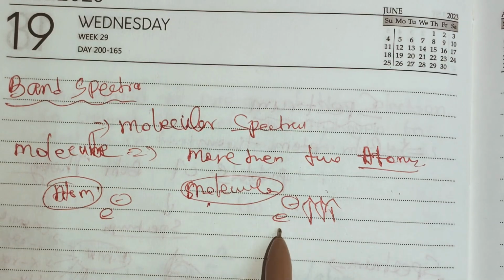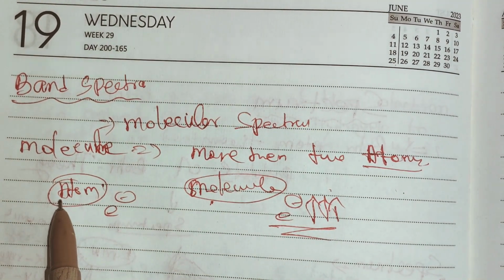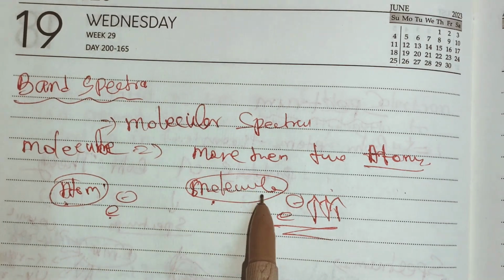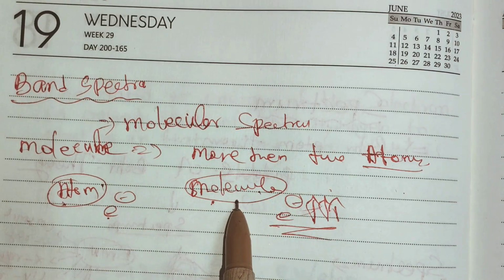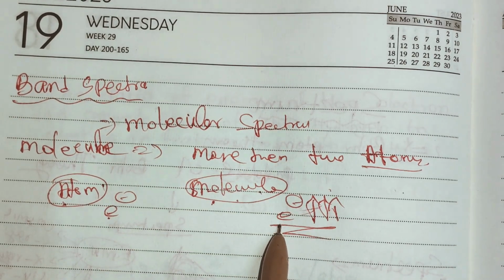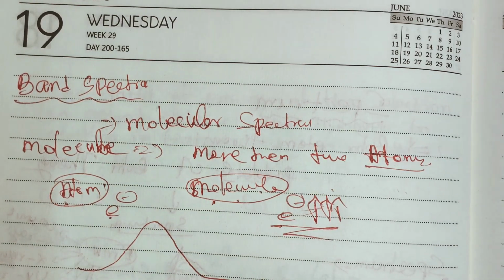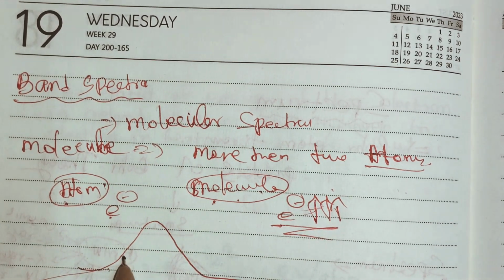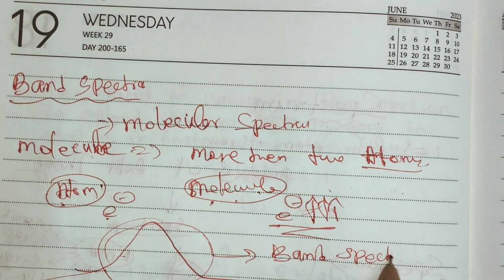We know that in an atomic spectrum there is a much lesser amount of electrons compared to the molecule. So the absorption spectrum or emission spectrum of a molecule is produced as a very broad line, and that is nothing but the band spectra.